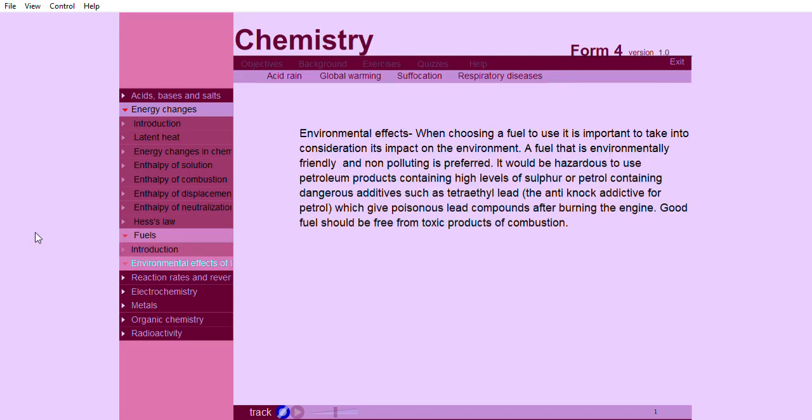Environmental effects. When choosing a fuel to use, it is important to take into consideration its impact on the environment. A fuel that is environmentally friendly and non-polluting is preferred. It would be hazardous to use petroleum products containing high levels of sulfur, or petrol containing dangerous additives such as tetraethyl lead, the anti-knock additive for petrol, which gives poisonous lead compounds after burning in the engine. A good fuel should be free from toxic products of combustion.